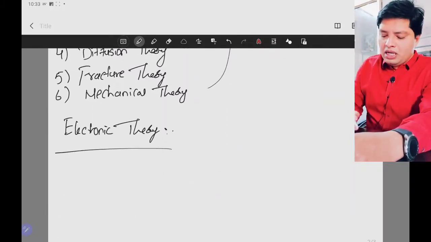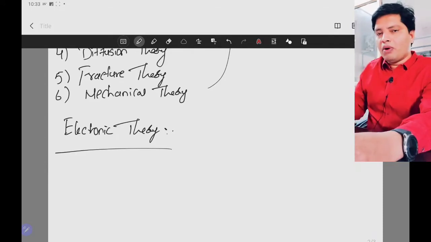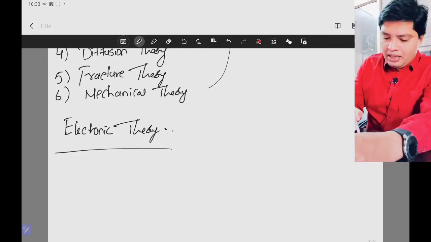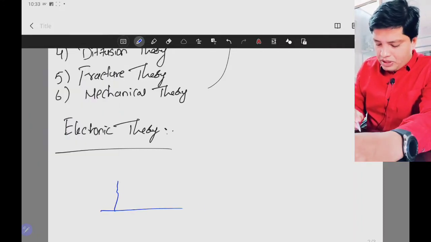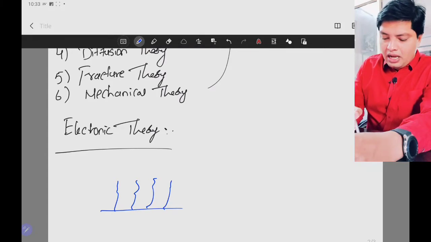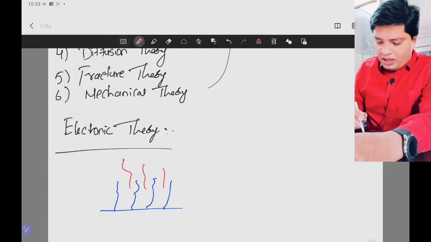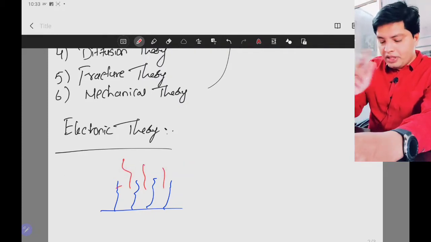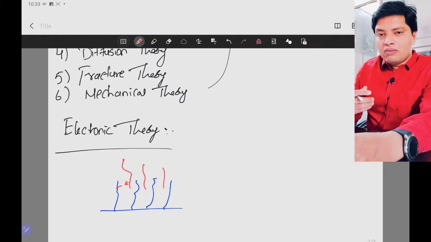The electronic theory says, as I just told you, pH will influence the charge on the polymer and also on the mucous membrane. Let's say we have mucin here. These are the mucin glycoprotein chains, and this is our polymer chain. For creating an interaction between the two chains, you need ionizable groups.